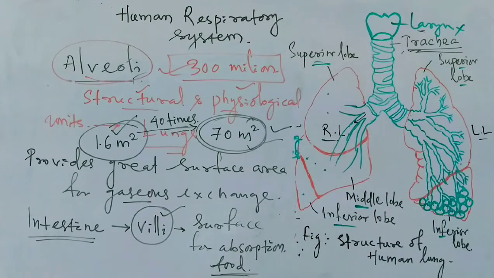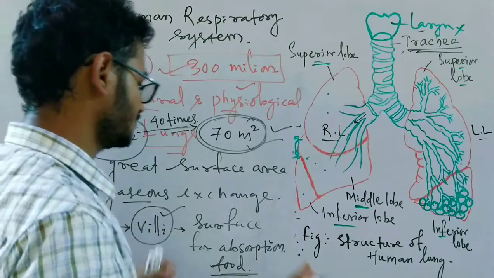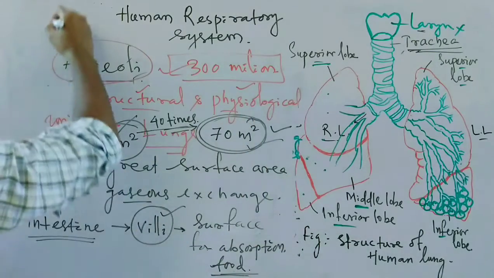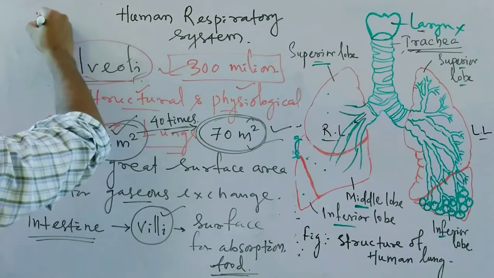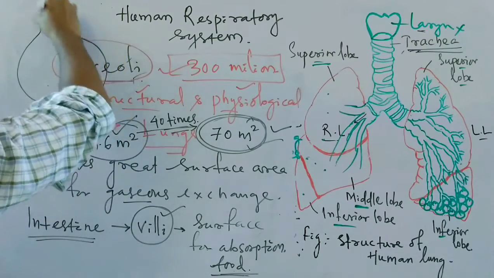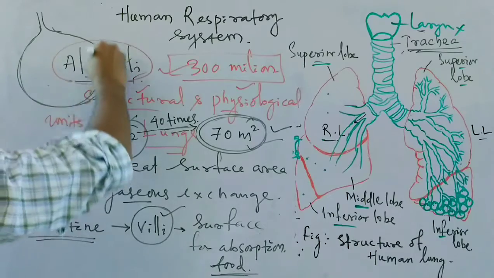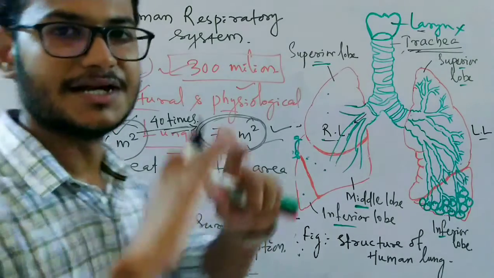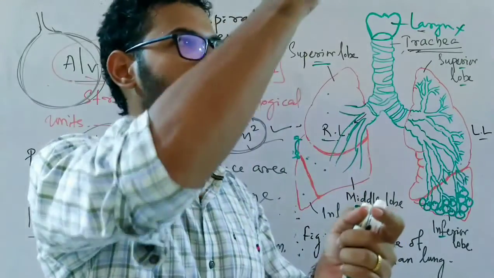Okay, clear. Exchange of gases occurs across the respiratory membrane of alveoli. If we draw the structure of alveoli like this, this is the alveolus and this is the wall. I am drawing it circular here, but actually it is spherical in structure with a pipe.